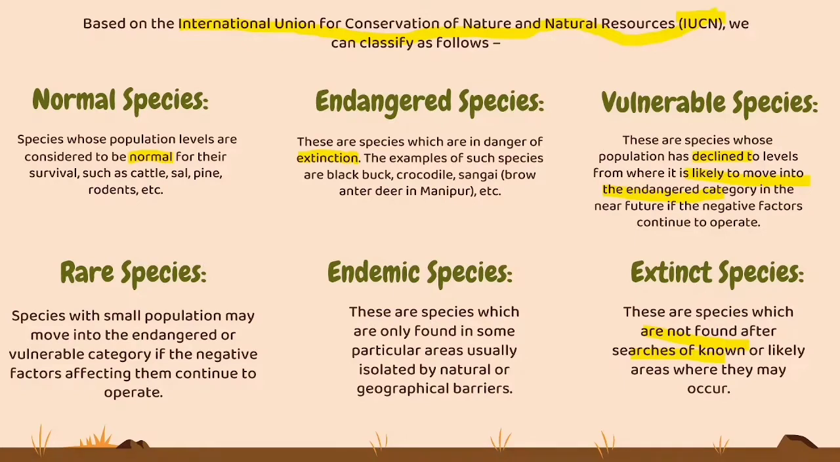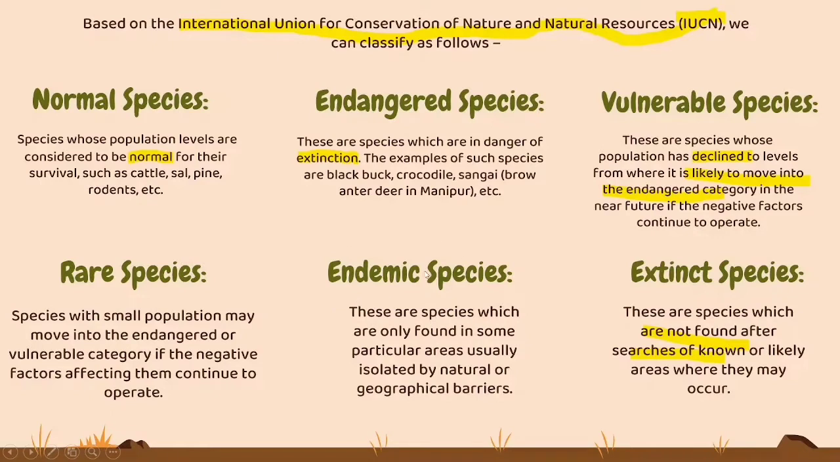Rare species, the word itself says they are not found everywhere. For example, they have only a small number of population, and even if negative factors also contribute to such a category, then the species will definitely move into the rare category itself.